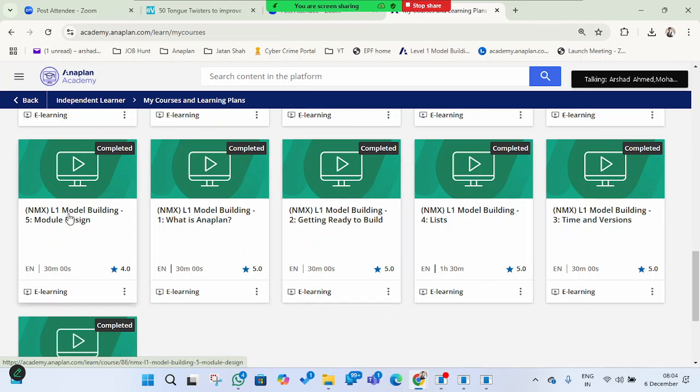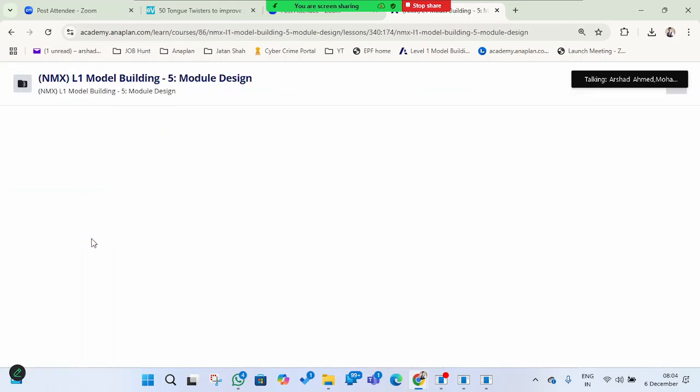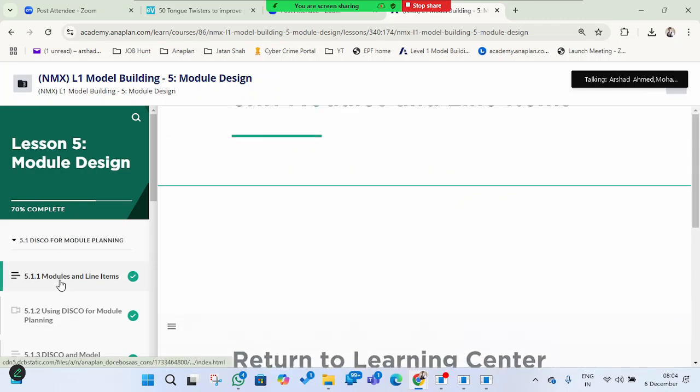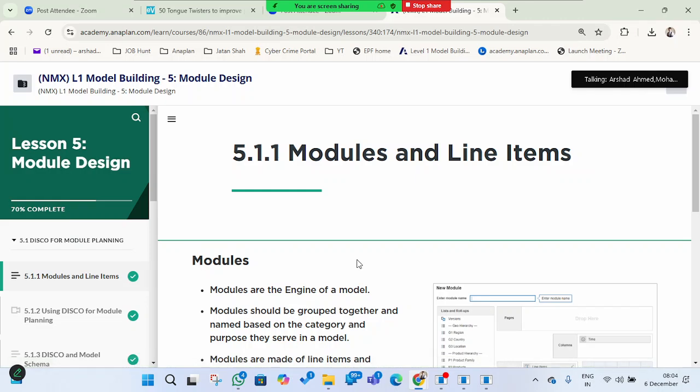Okay, so now we are in level 1 model building, lesson 5. Till now we have created the list, uploaded the list and the subset, and we have seen the mapping. Now we will focus on the module design and line items. What are modules and what are line items? I'll just give you the hint on this.